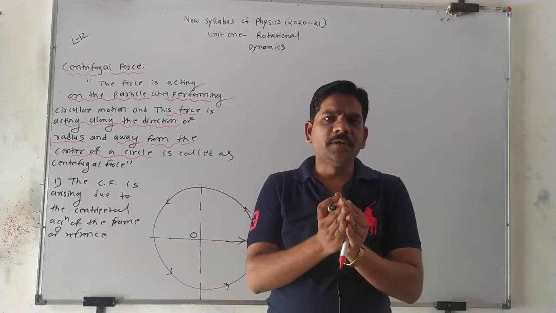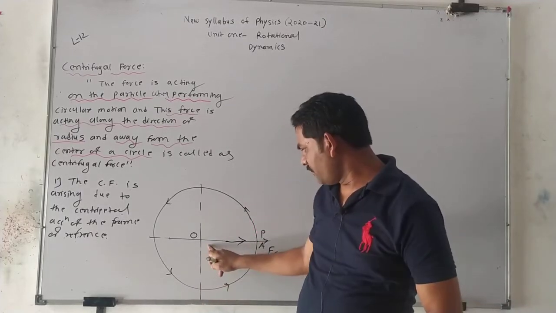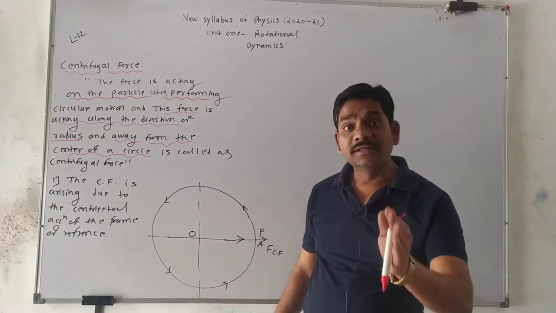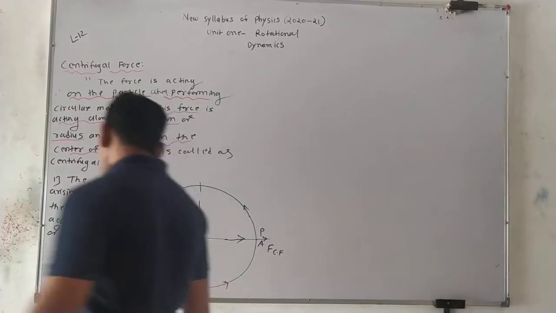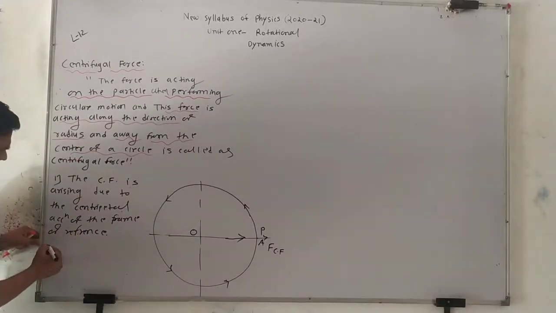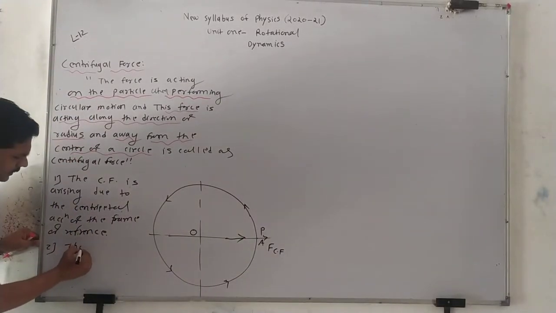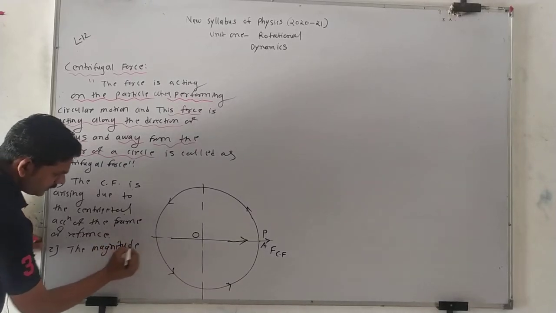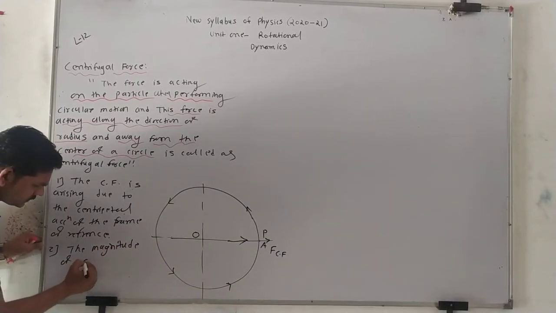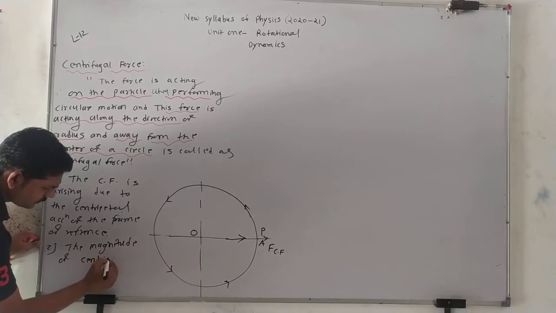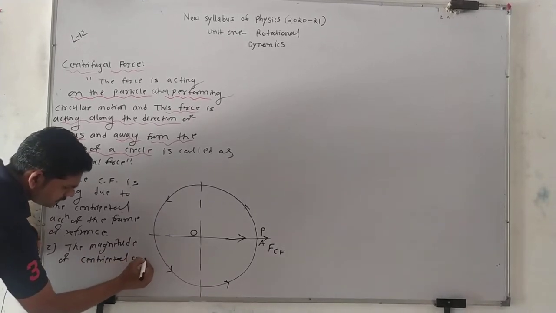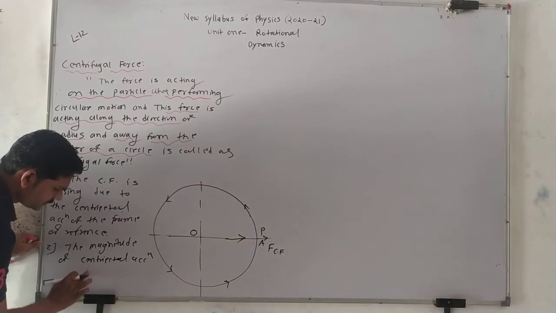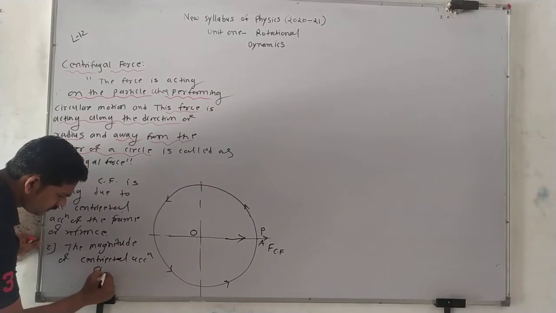And the centrifugal force direction is away from the center of the circle and along the direction of the axis. So our second point: the magnitude of centripetal acceleration. What is the magnitude of centripetal acceleration? a_r is equal to what?